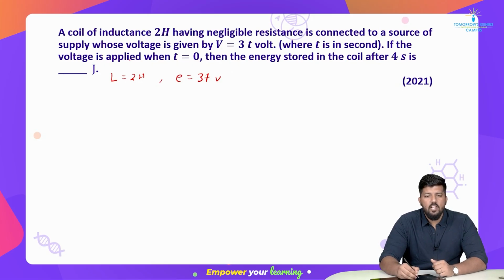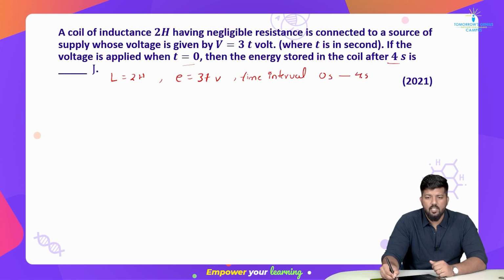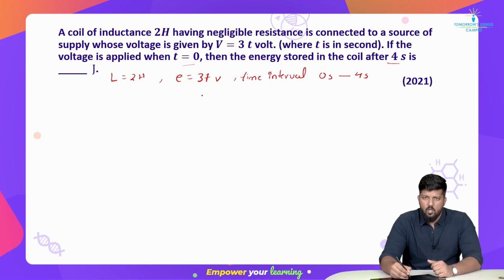If the voltage is applied when time t is equal to 0, then the energy stored in the coil after 4 seconds is, so a time interval is given to us. The time interval is from 0 seconds to 4 seconds. That works, no problem. Now here the most important thing: 2 to 3 formulas you should remember when you are solving this question.